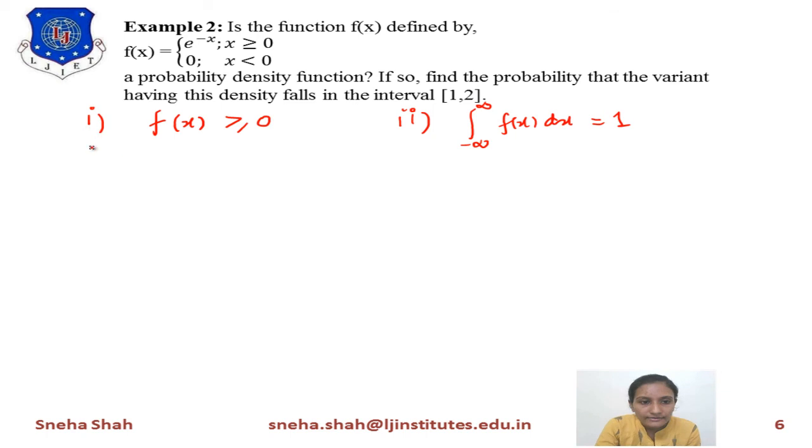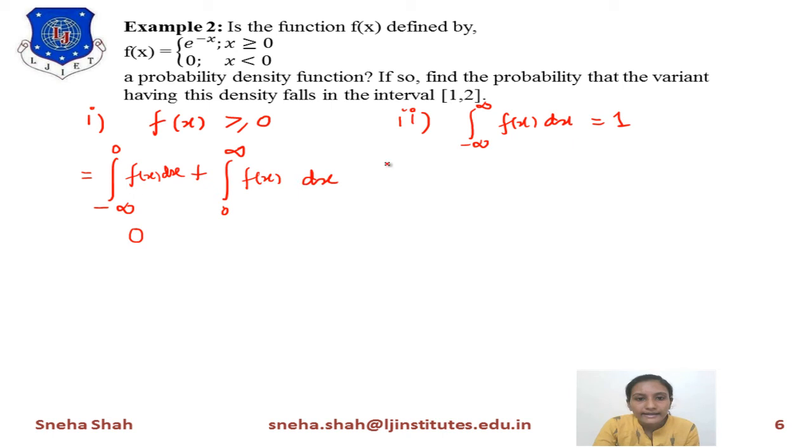We will split the whole range into two parts, minus infinity to 0 and 0 to infinity. Because minus infinity to 0 means for negative values of x, f of x equals 0. So for negative values of x, its value equals 0. This one is f of x dx. This one is also f of x dx.